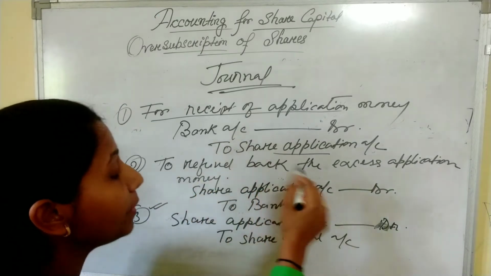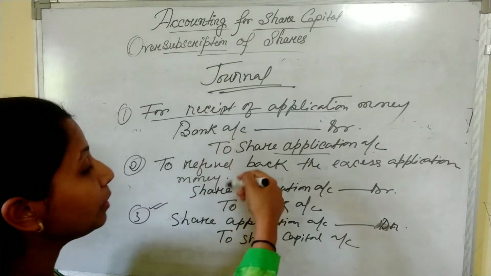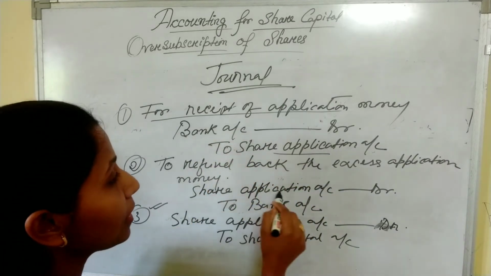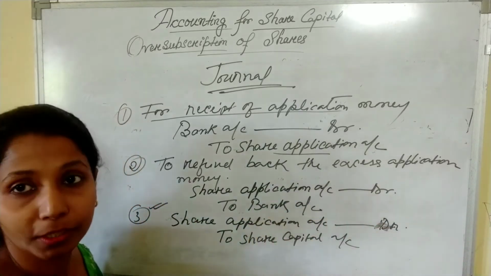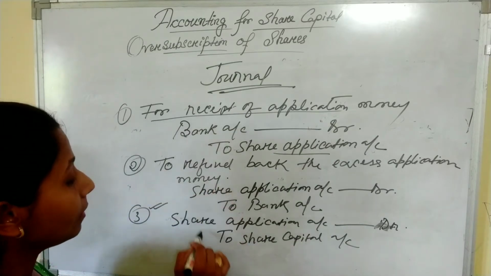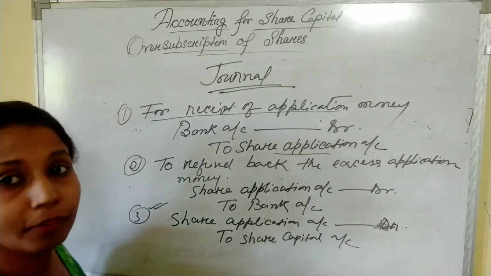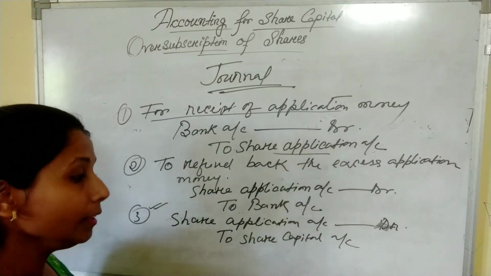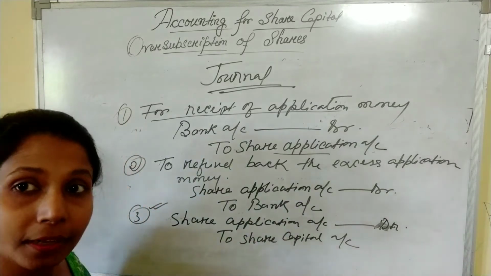Secondly, the company refunds back the excess application money. We can give the reverse entry. See, here I have given the reverse entry. That is share application account debit to bank account. That is, the excess application money is refunded back to the applicant. And in the third journal entry, the remaining amount after refunding the excess amount back to the applicant is transferred to the share capital account.